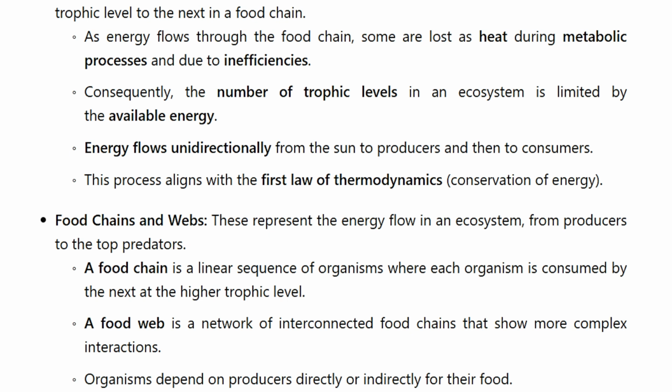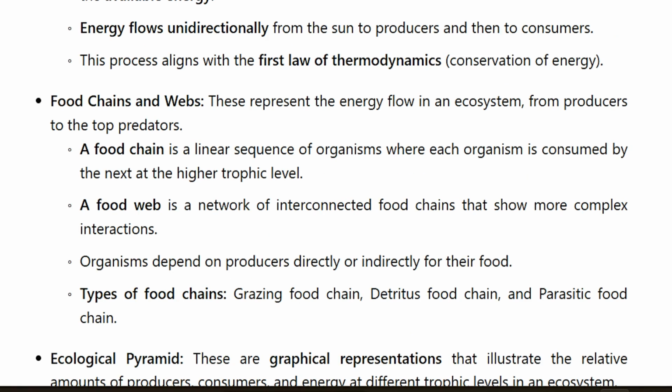Food chains and webs. These represent the energy flow in an ecosystem from producers to the top predators. A food chain is a linear sequence of organisms where each organism is consumed by the next at the higher trophic level. A food web is a network of interconnected food chains that show more complex interactions. Organisms depend on producers directly or indirectly for their food. Types of food chains: grazing food chain, detritus food chain and parasitic food chain.